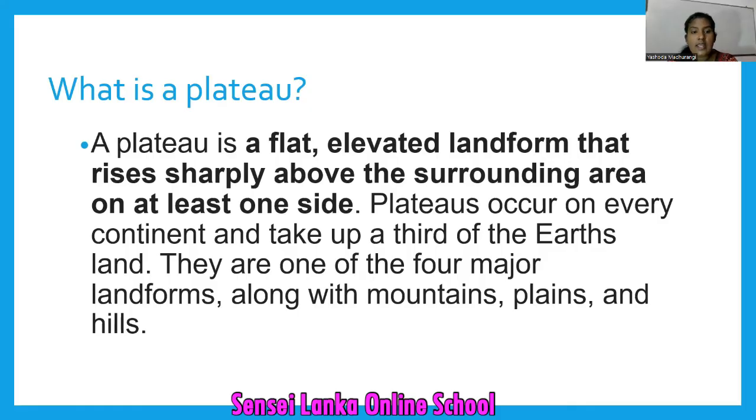Plateaus occur on every continent and take up a third of the Earth's land. They are one of the four major landforms. There are mountains, plains, and hills. So the fourth one is the plateaus. So plateaus are always a special feature in the landscape.